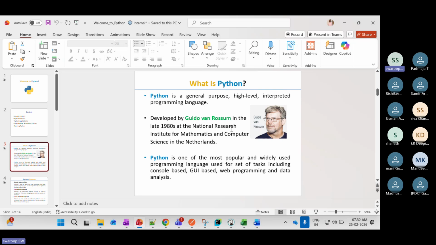So what is Python? Python is a general purpose, high level and interpreted programming language. We have many programming languages, right? Likewise, Python is a programming language. So what is meant by a high level and interpreted programming language? We have high level and low level programming languages. Some languages are low level and Python is a high level programming language.